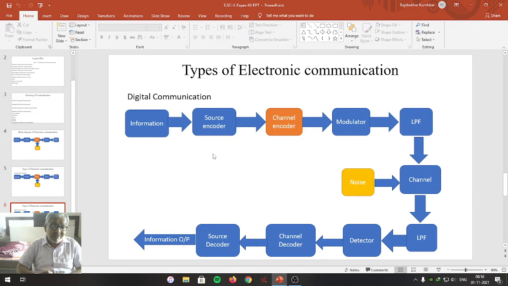The process of converting original information into an electrical signal, and the electrical signal into discrete voltage levels, that is the combination of zeros and 1, in the form of a binary signal, is known as source coding.